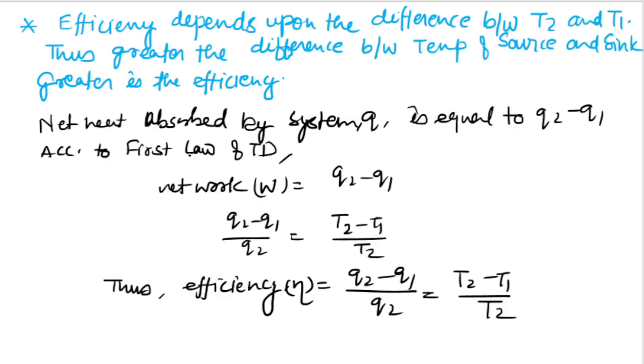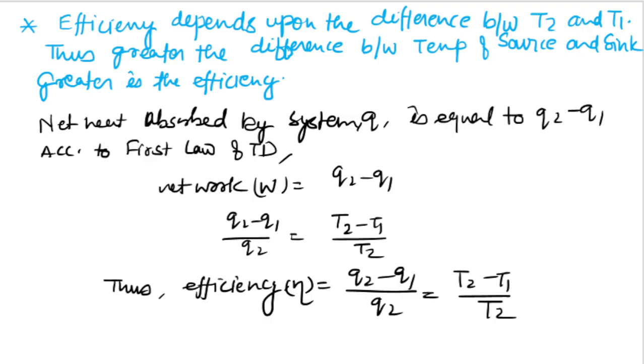So the net heat absorbed by the system Q is equal to Q2 minus Q1, according to the first law of thermodynamics. Net work is equal to Q2 minus Q1. So you will get this relation between temperature and heat. Therefore the efficiency is (Q2 minus Q1) upon Q2, equal to (T2 minus T1) upon T2.